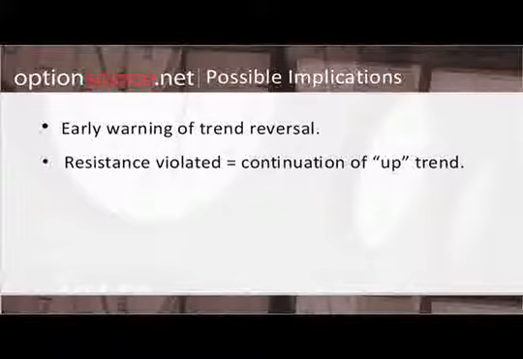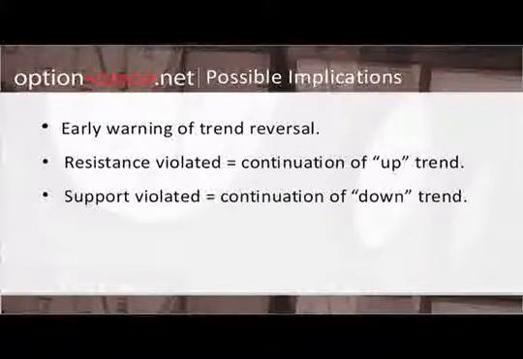It's that higher high. So if we look at a previous high as a resistance, we look at a break of that previous high as a possibility for a continuation of that uptrend. Now, as support's violated, we look at that as a high probability for a continuation of the downtrend.